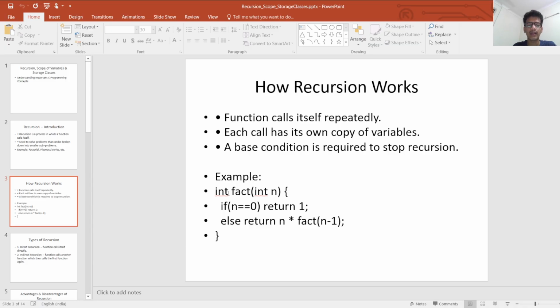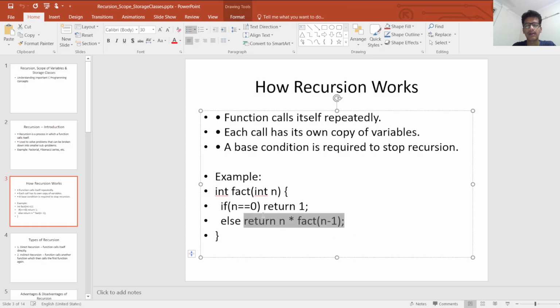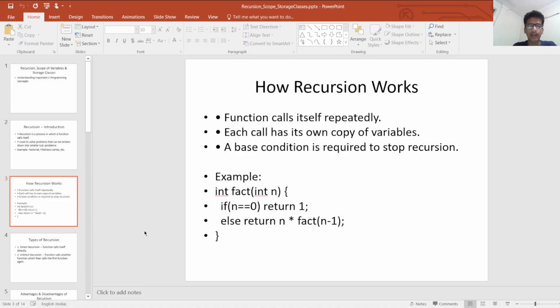For example, int fact(int n) { if n is equal to 0 return 1; else return n * factorial of n minus 1. } This process will be continued until the n value becomes 0. Hence the code repeatedly runs by calling the function itself.